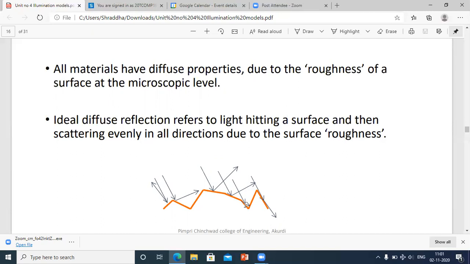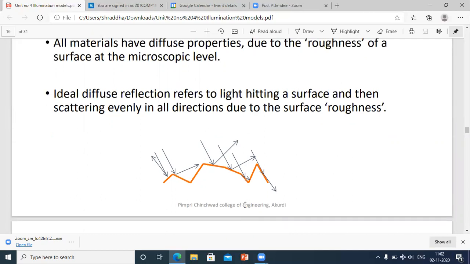Ideal diffuse reflection refers to the light that hits a surface and then scatters evenly in all directions due to the surface roughness. Why is this light scattering? The light gets scattered due to the roughness of the surface. If the surface is smooth, then the light will not get scattered. But due to the roughness, whether microscopic or more, your light is allowed to scatter in all directions.